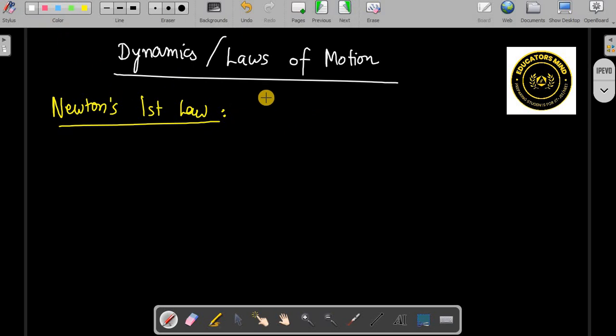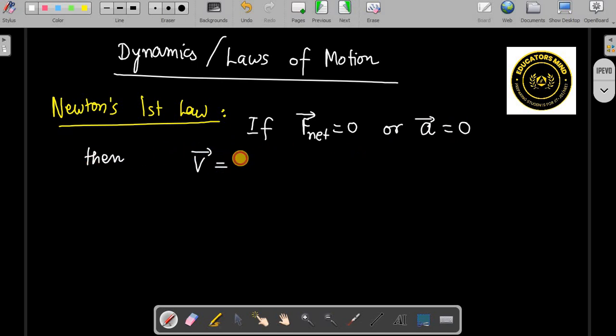We are not going to write all those, but we'll write here: if net force is 0, or you may say if acceleration, and it's a vector, so we can write in terms of vector, acceleration is 0, then velocity can be 0 or velocity can be constant, right? If velocity is 0, that is called rest, and if this is motion, this is called uniform motion.